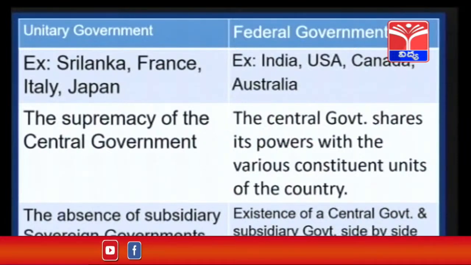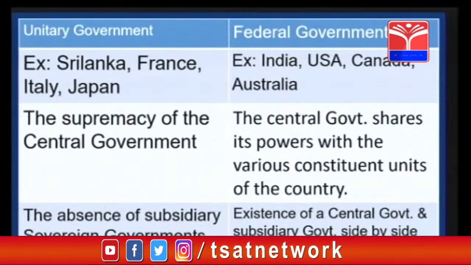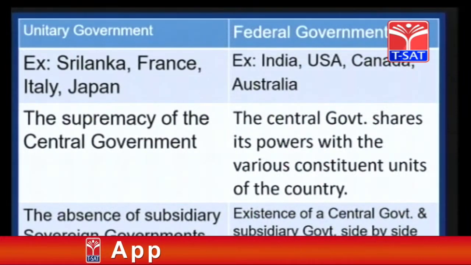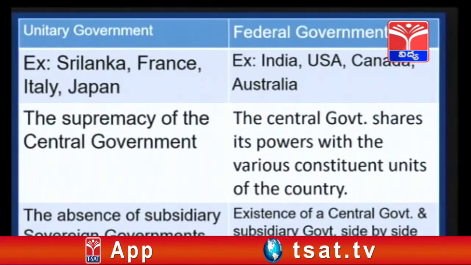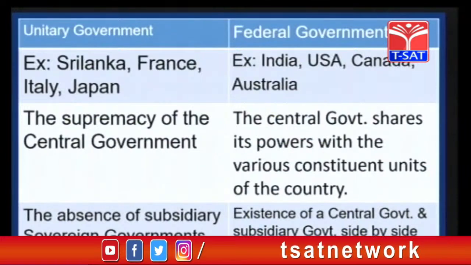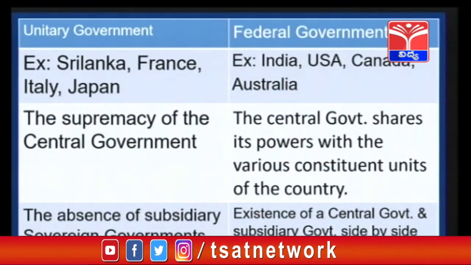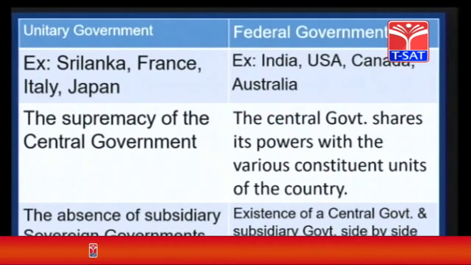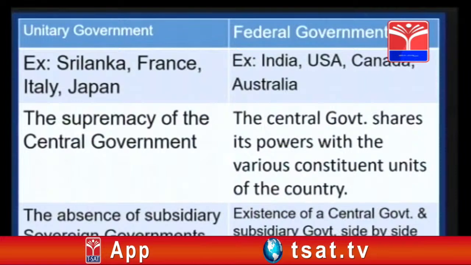Here, if you see the differences of these two, the unitary government. Now, in practice, we can see in Sri Lanka we have this one, and France, Italy, Japan have unitary governments. And federal governments, if we see India, USA, Canada, Australia, we can see this type of government. The supremacy of the central government is there in the unitary government. Why? Because here only one government is there, that is the central government. So that is why supremacy of the central government will be there.